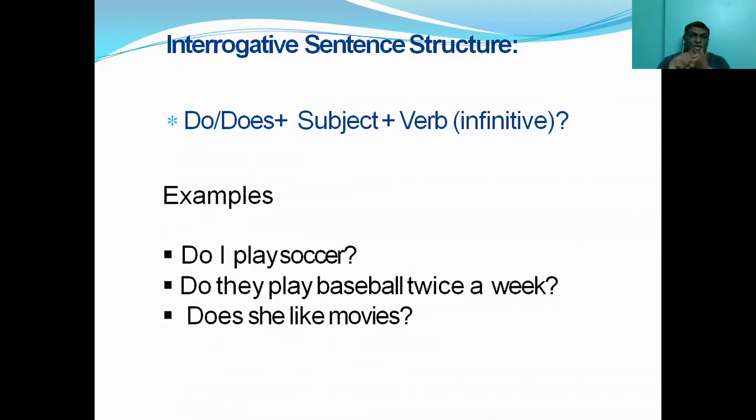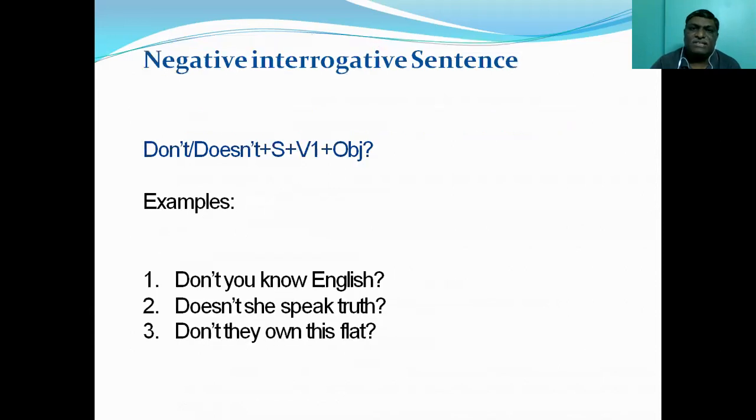That's why you can make the sentences with do. Do you know English? Do you practice yoga? Do they help you in work? And do we really know anything about corona disease? Does it rain? Does he answer all your questions? Does she respond in the class? So that's how you have to ask questions. So that is about interrogative sentence.